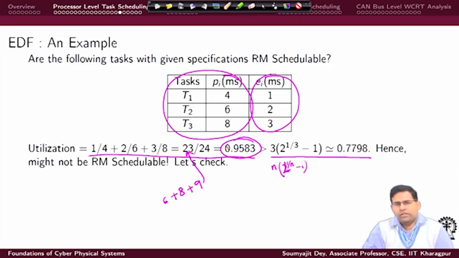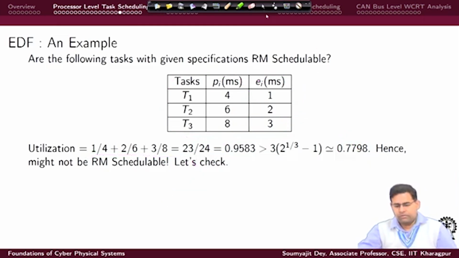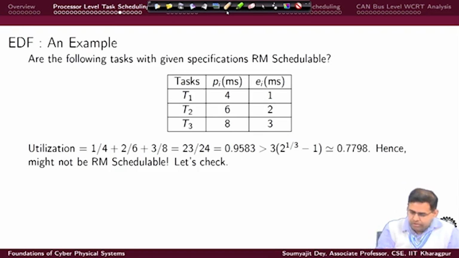And the maximum utilization for a set of 3 tasks that RM can support is this. So, the requirement is much more than what can be supported by RM. So, as per the math here, it is not RM schedulable. Let us see that it is actually so. Let us try to create an RM schedule here.